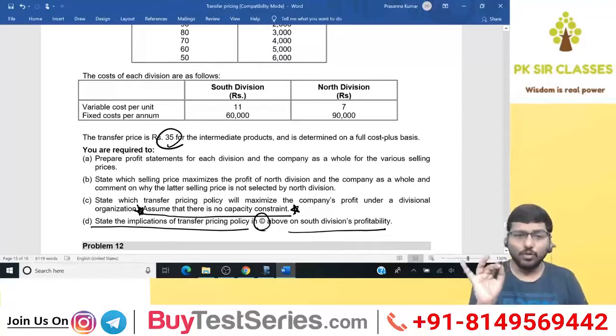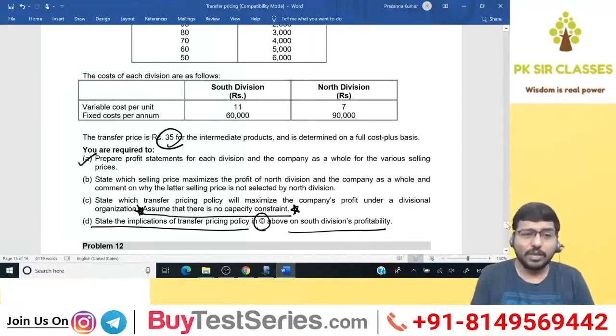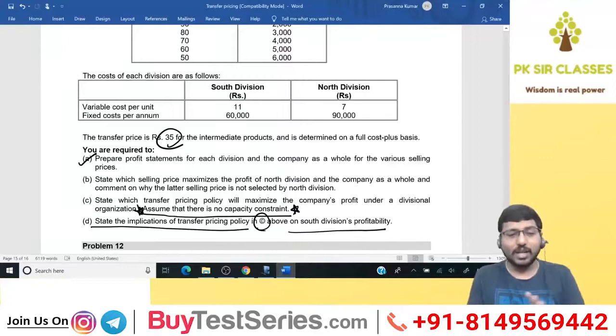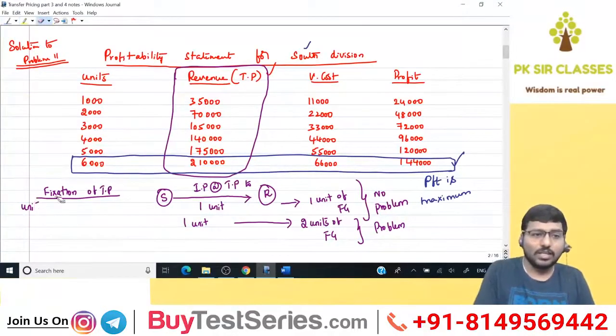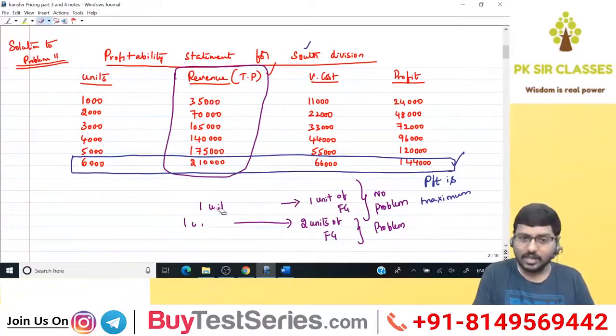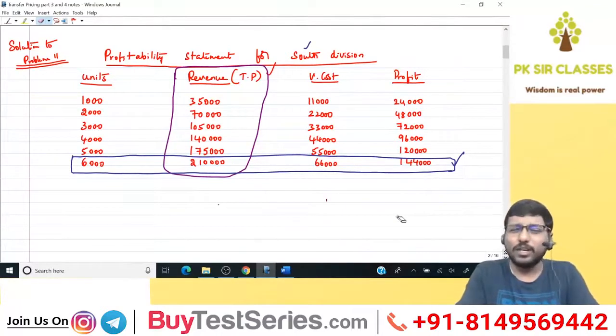Totally, we have 4 questions. We started answering with the first question, that is, prepare profit statements for every division and the company as a whole. Did we do that? Yes. So as you can see here, this is the first income statement that we prepared yesterday in the class, where we created the profitability statement for which division? South division.